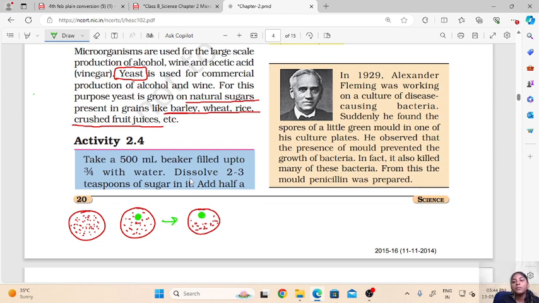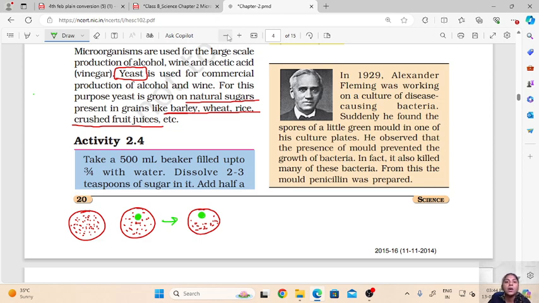In fact, he observed that the green mold killed many of these bacteria. This is how he learned that the green mold had some chemical which was toxic to the bacteria, and that is how from the mold he prepared penicillin.